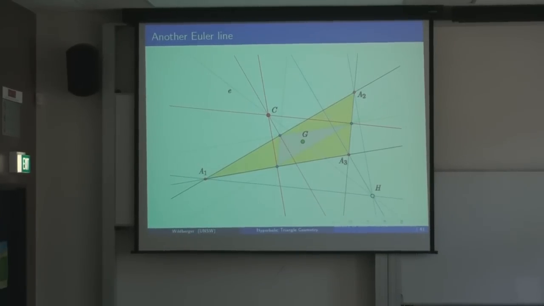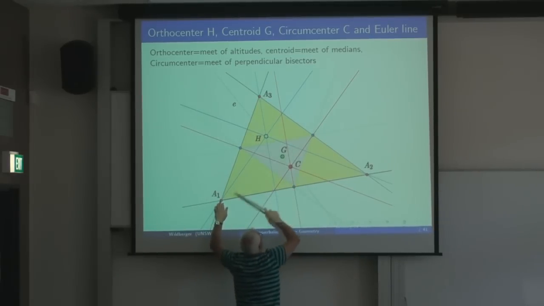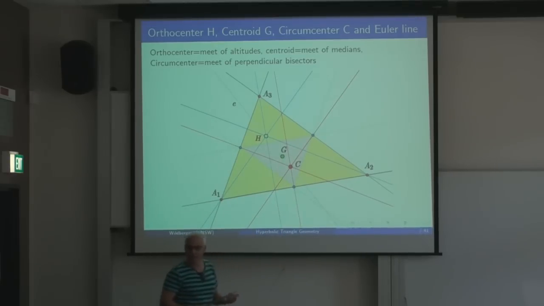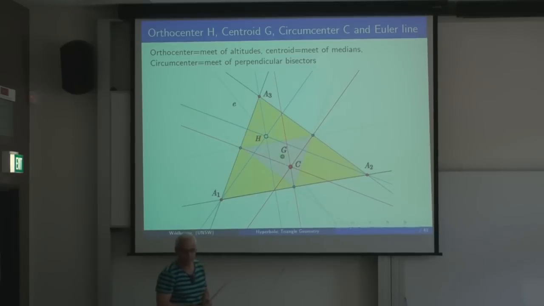Now, there's a very nice explanation of why that's the case that I'll give you. So why is it that these three are collinear and why do they form this ratio? Well, the thing to realize is that a very elementary fact is that the centroid splits every median in the ratio of 2 to 1. That's a fact from elementary geometry. And that has the implication that if we dilate the big triangle, A1, A2, A3, by a certain factor, then we get this medial triangle, the triangle formed by the three midpoints.